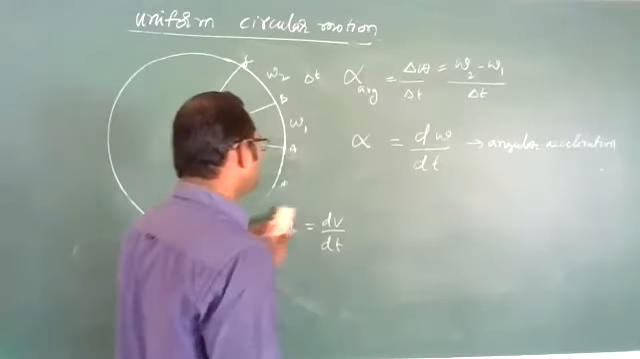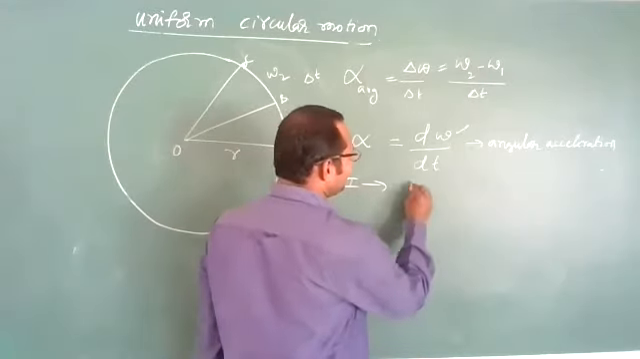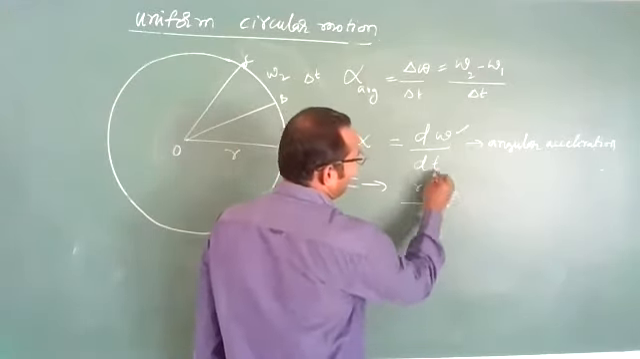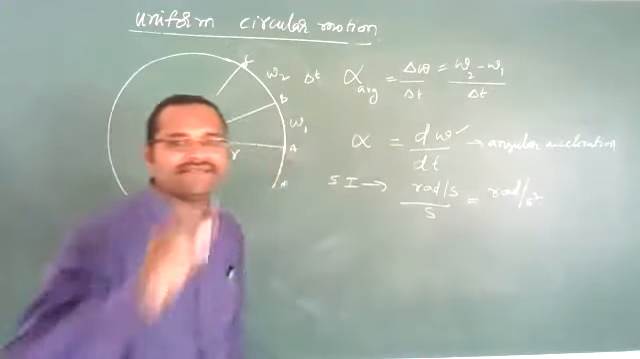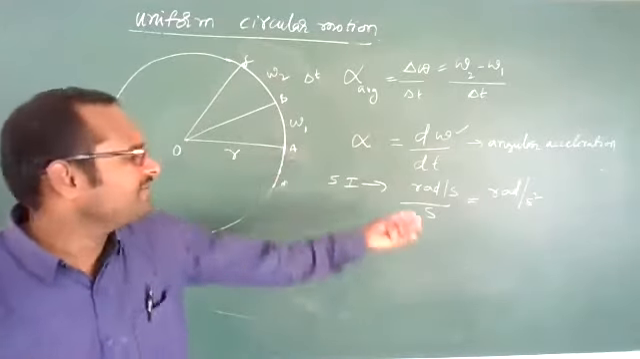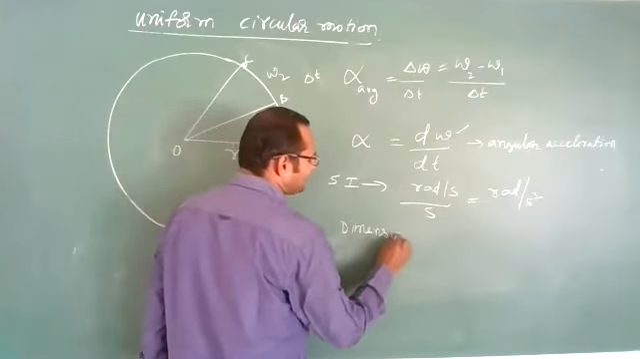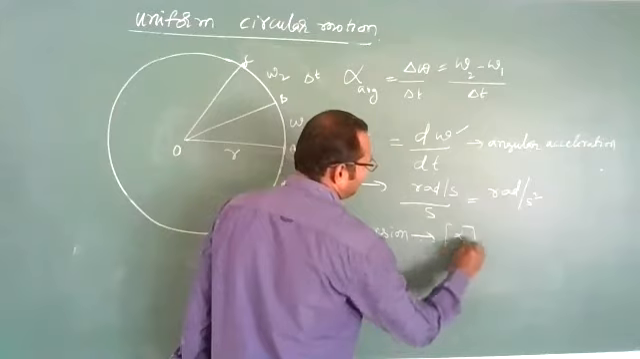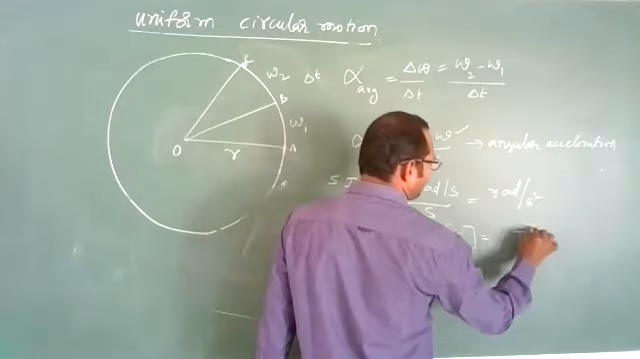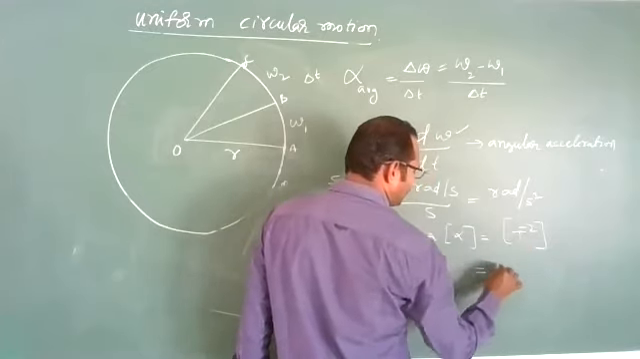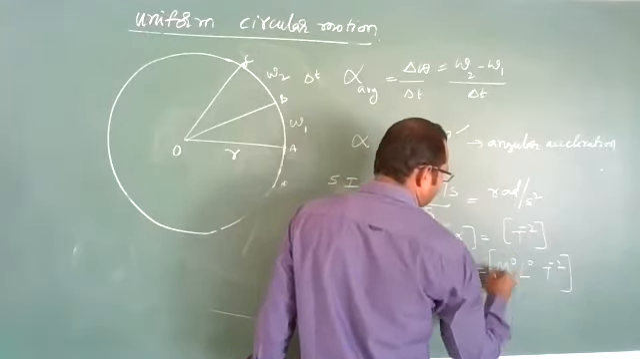Clear? Okay. What is the SI unit, sir? Angular velocity SI unit is radian per second, and another per second is there, which means radian per second square, like linear acceleration is meter per second square. What are the dimensions? Radian has no dimensions, second has time, so the dimensions are T power minus 2, which can be written as M power 0, L power 0, T power minus 2.